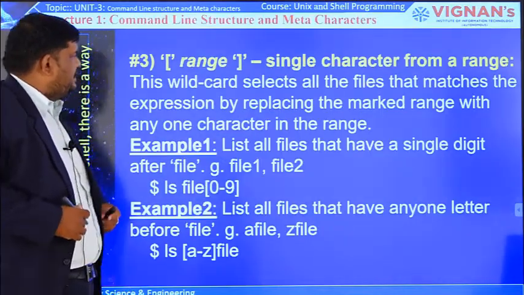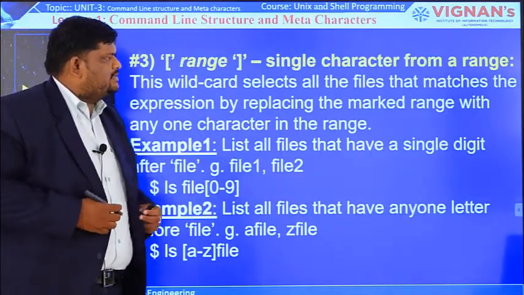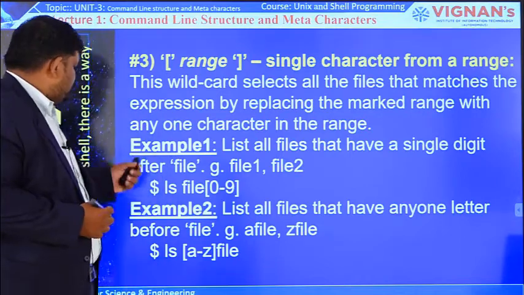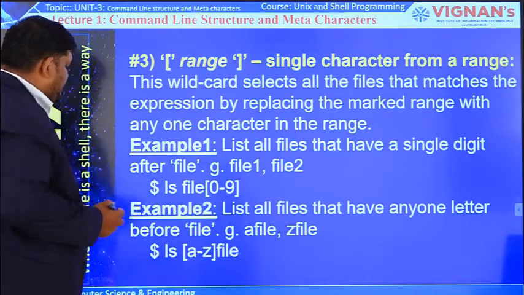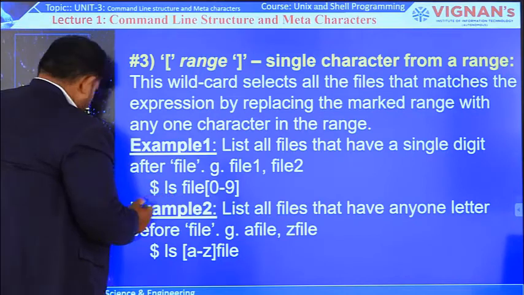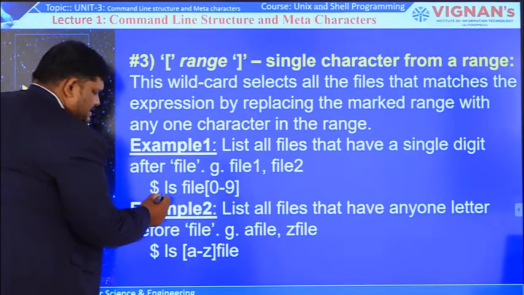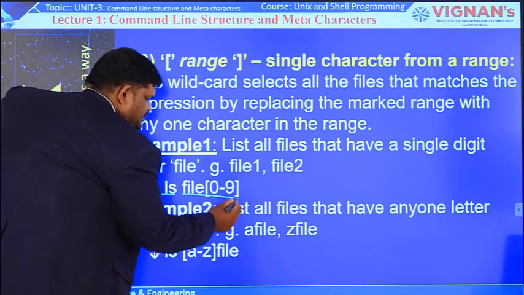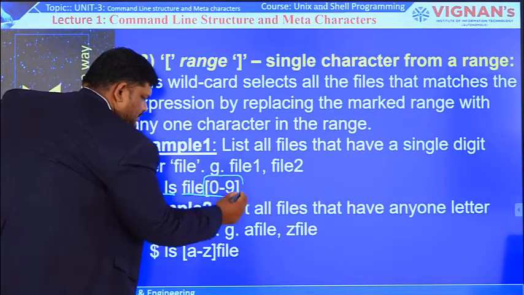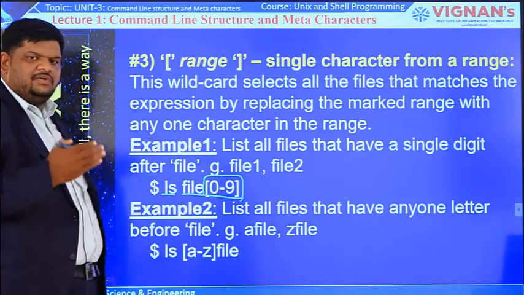Now the third one, range: single characters from a given range. Let us consider this example. Syntax is ls file, 0 to 9. This is the range; here we are giving the range 0 to 9.